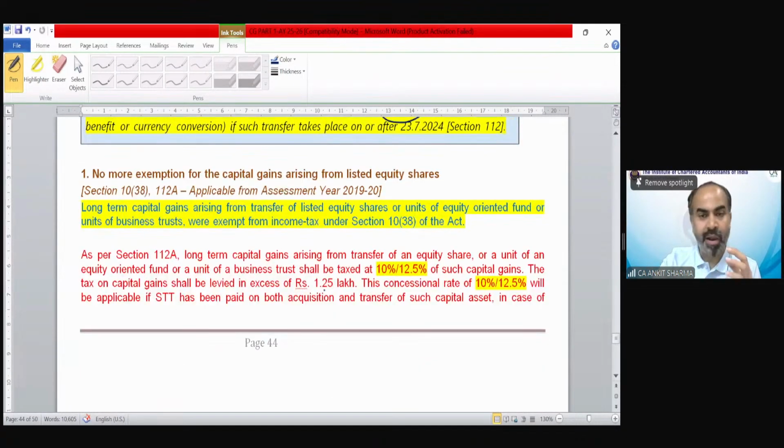Moving on to our second last provision of capital gain part 1. Now here is a special case, the section 112A.